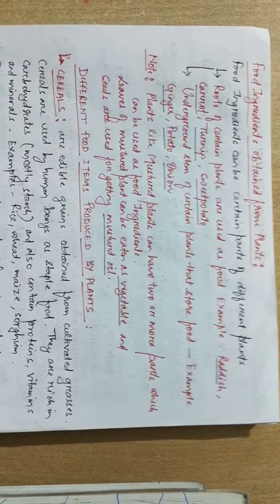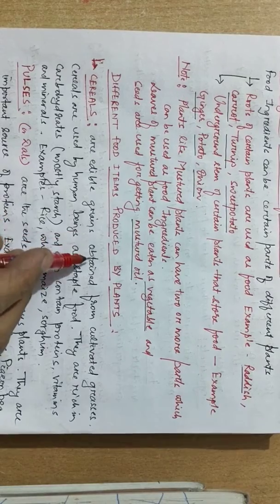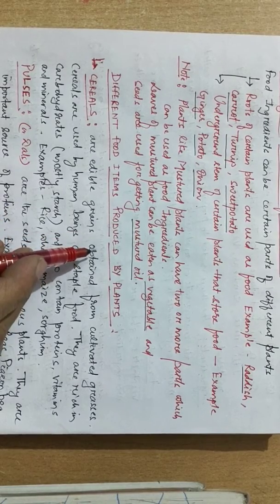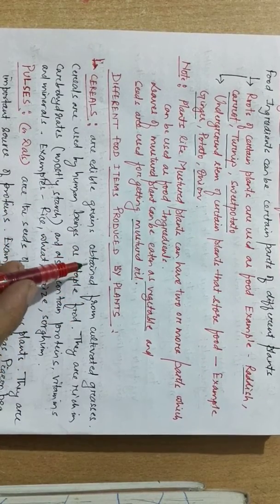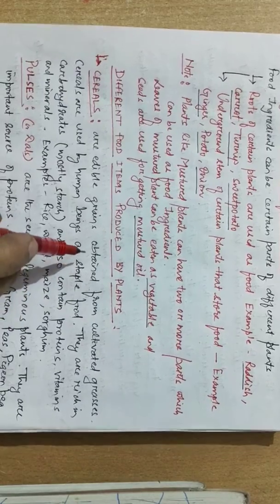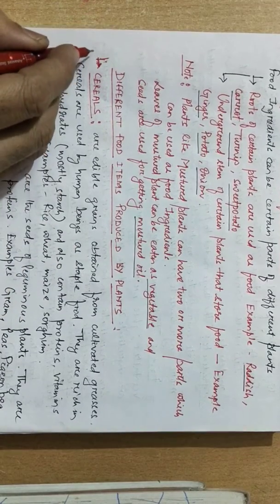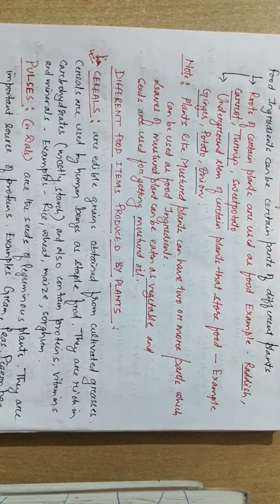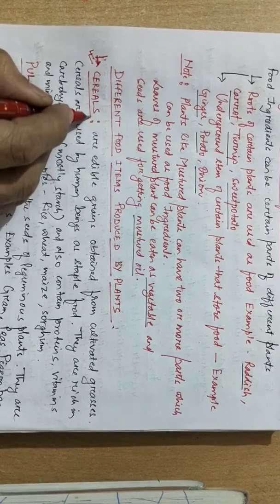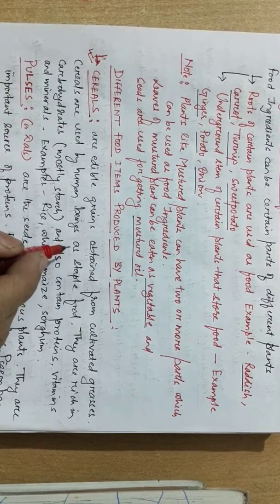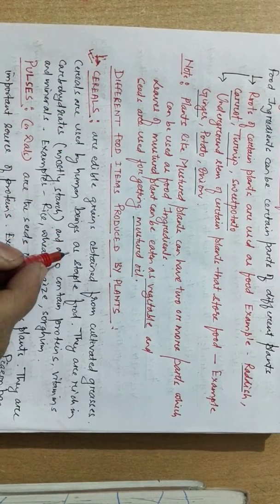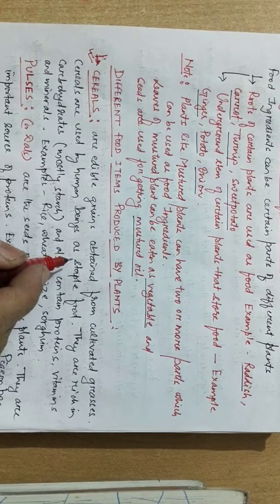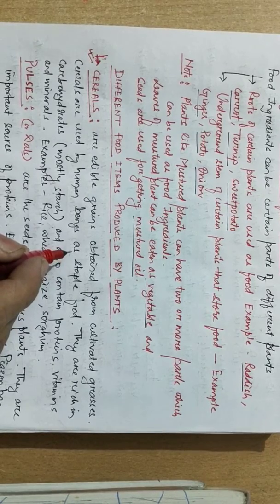Now today we are going to discuss the different food items produced by plants. First we discuss one of the very important food items, which is used as a staple food in our day-to-day life. So what are cereals? We are going to discuss cereals. Cereals are edible grains which are obtained from cultivated grasses. Edible means that they are cooked and then eaten.